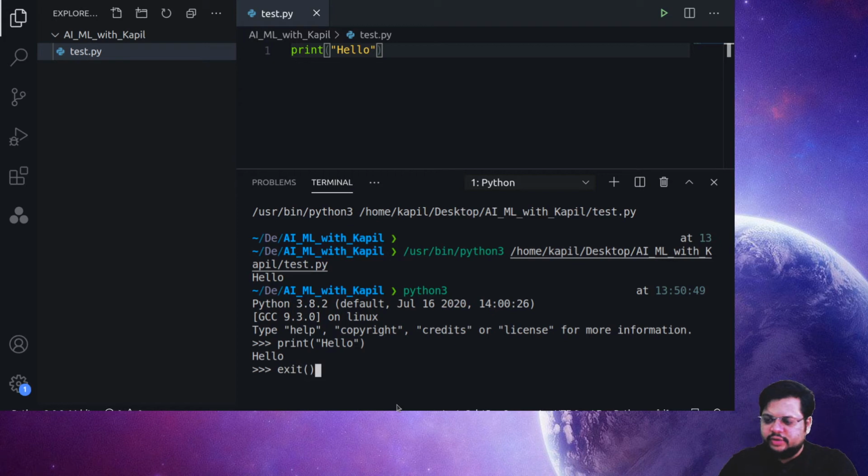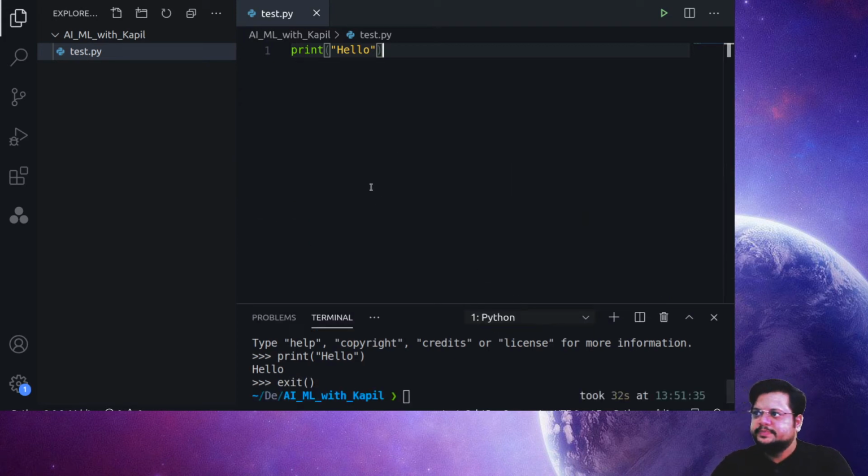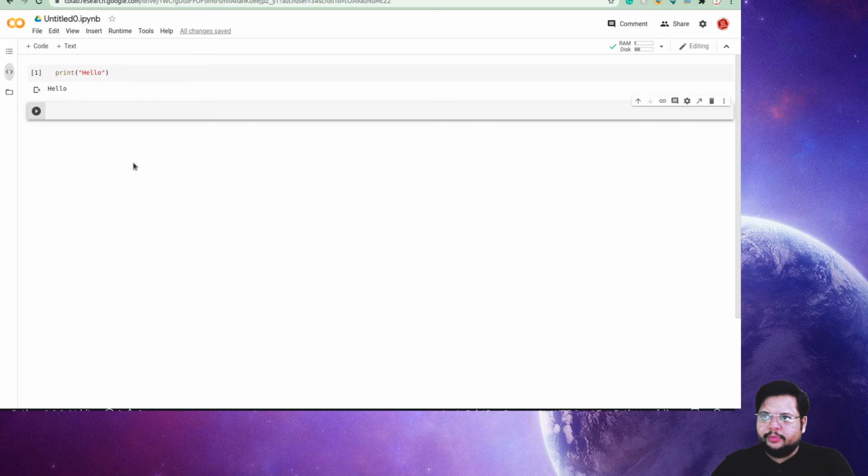So what we use is the IDE, which is the integrated development environment. These IDEs are like VS Code, Visual Studio Code, which I am using right now. Also, we have several different types, like the Jupyter Notebook, one thing. Your Jupyter Notebook looks exactly like this, where you have line-wise development, where you can go to each and every line and run that particular part. But the second one is the script method, as I just showed you in my VS Code.